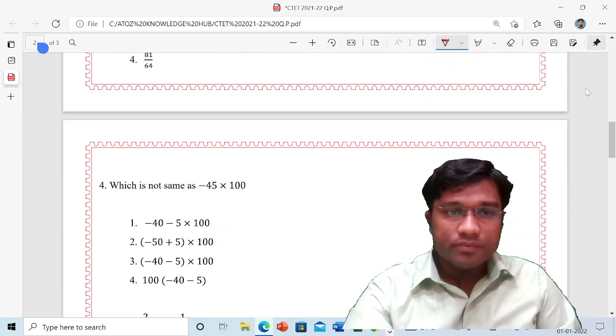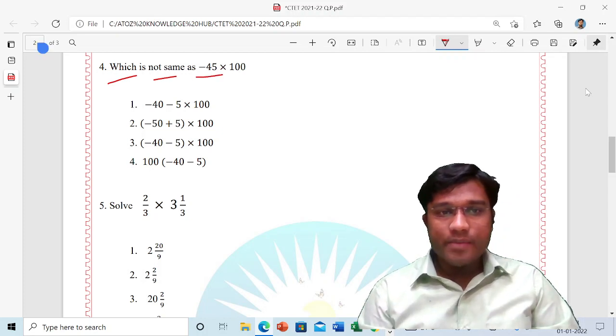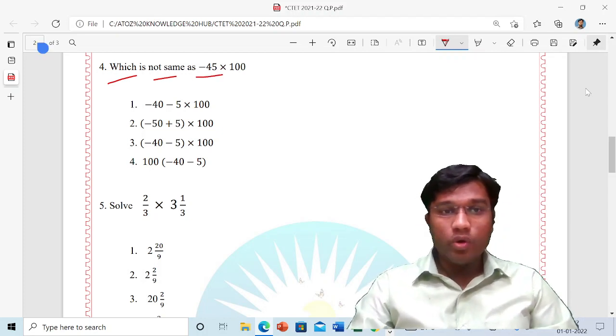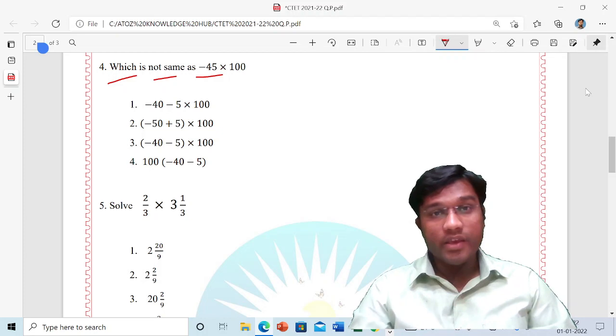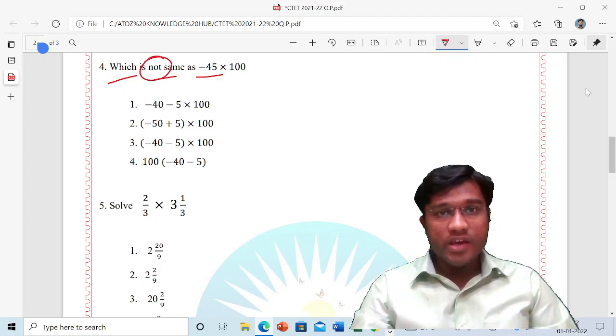Next is question number 4: which is not the same as minus 45 into 100. Remember, read the question very carefully. Which is not the same means 3 are the same and 1 is not the same, that we have to find out. See, rearrangements of this are given. So you have to find out minus 45 into 100, what will you get?